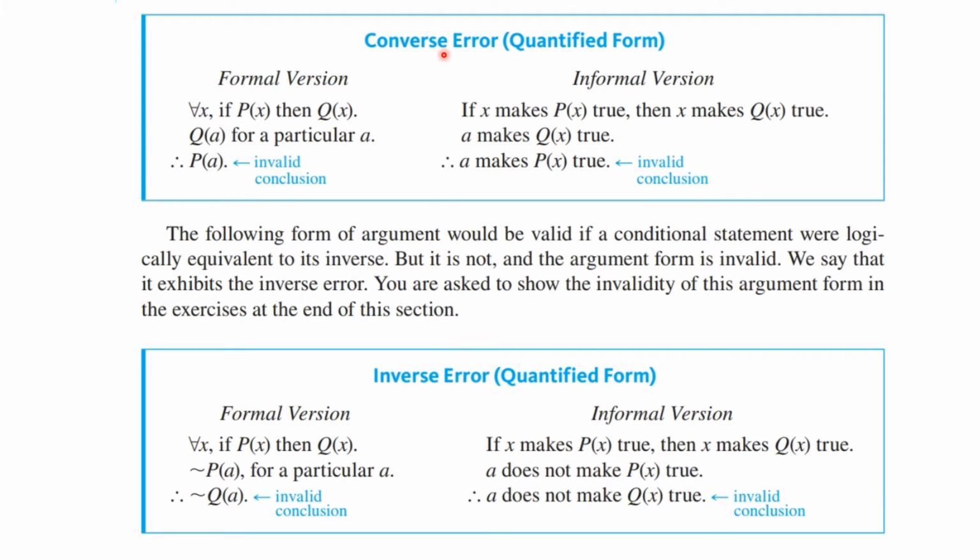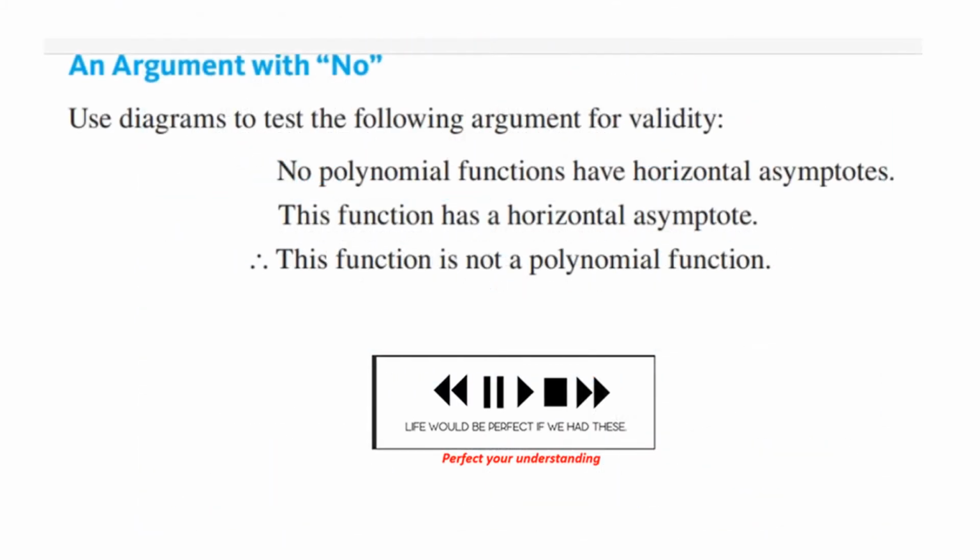We also have quantified versions of this. You remember that if P then Q is not logically equivalent to if Q then P. So these informal statements have these formal realizations, and it's an error. This is called the error of the converse. Remember also that we said that if P then Q is not equivalent to if not P then not Q. That's the inverse. And so these are errors that people frequently make. And we'll talk more about that later, perhaps.